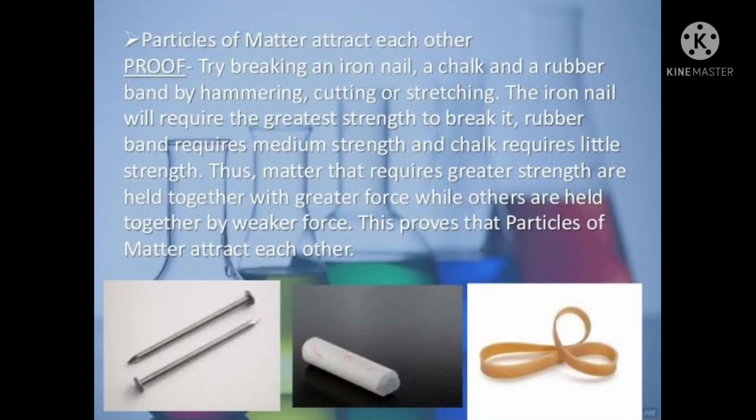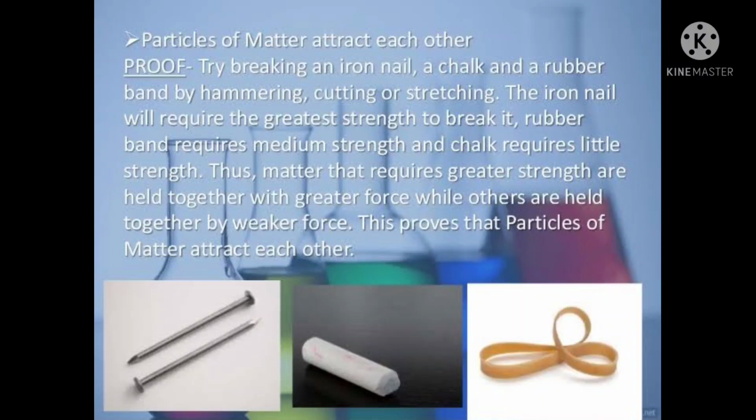The iron nail requires great strength to break, the rubber band requires medium strength, and chalk requires little strength to break. From this, we can conclude that the particles of the iron nail are held together by a strong force, while the rubber band and chalk are held together by a weaker force of attraction.